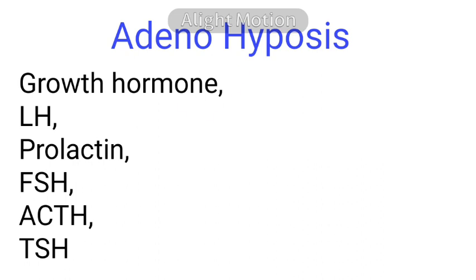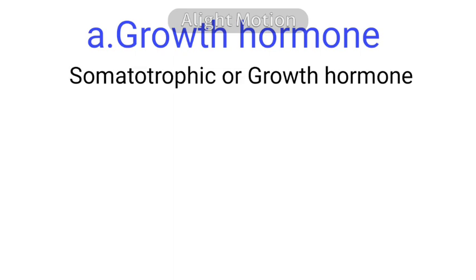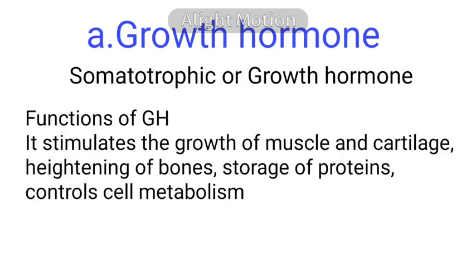Let's move on to the first hormone, somatotrophic hormone or growth hormone. The name itself tells that it is related to growth of organisms. Functions of GH or growth hormone: it stimulates the growth of muscles and cartilage, heightening of bones, storage of proteins, and it controls cell metabolism.